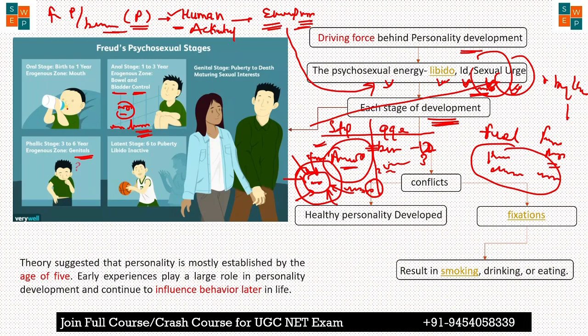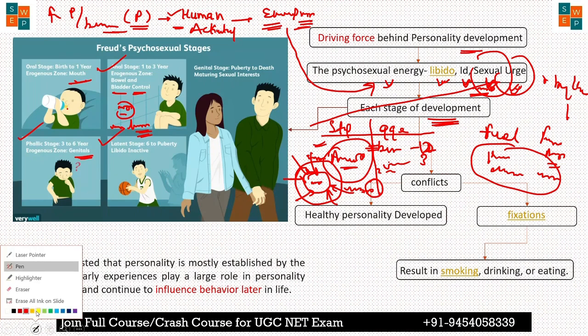Energy fixation means the human is not able to use the energy, that is psychosexual energy, to perform that particular stage, like the oral stage, the anal stage, the phallic stage, or the latency stage. Okay, so I hope you understood what I am talking about.